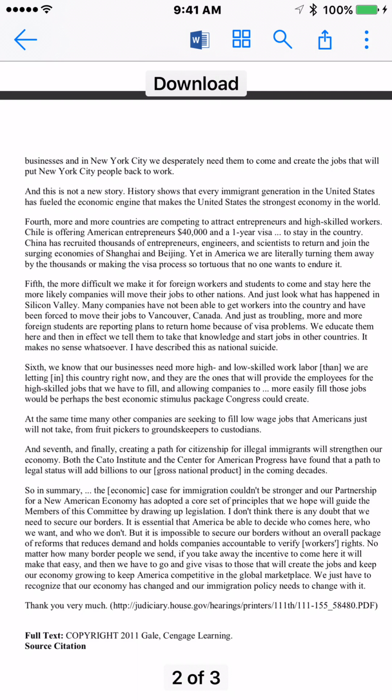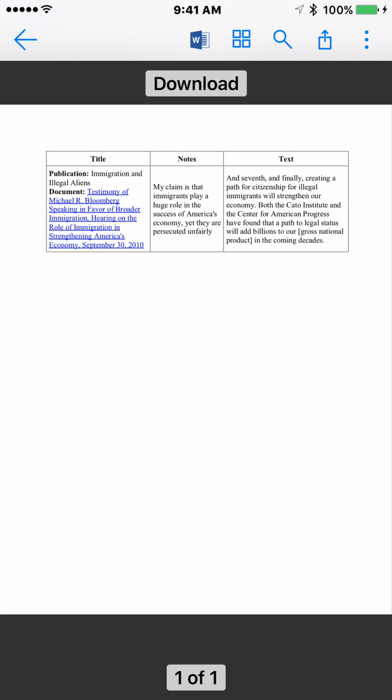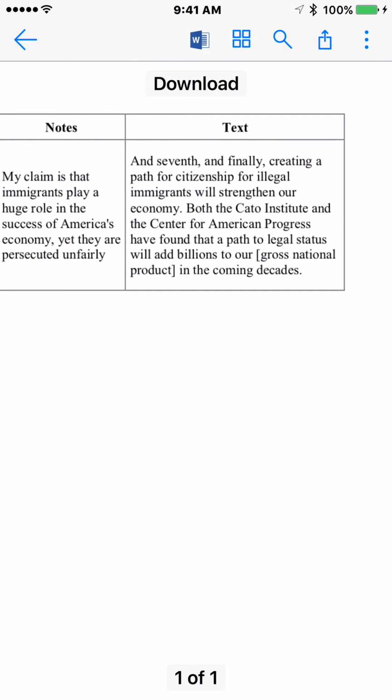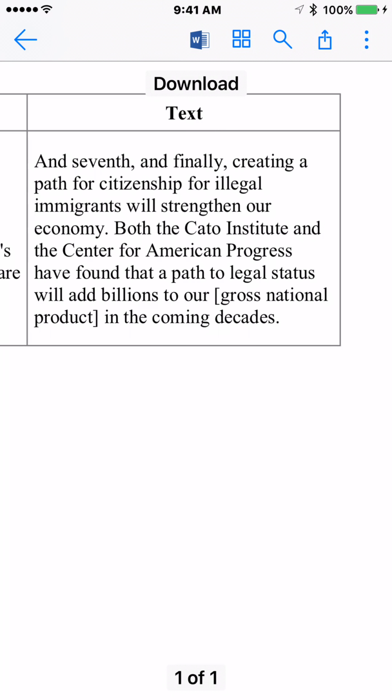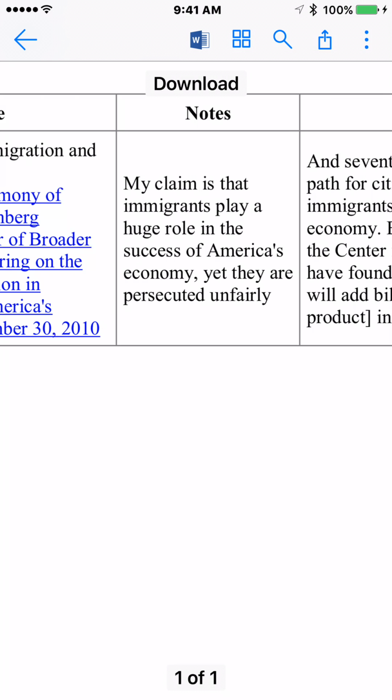Well, that's okay. Check it out. Go back here to the top file, highlighted articles. There we have it. That's the part I highlighted right there. That's the notes that I typed about what I was highlighting. And I'm just reminding myself what my claim is and how this fits into that.